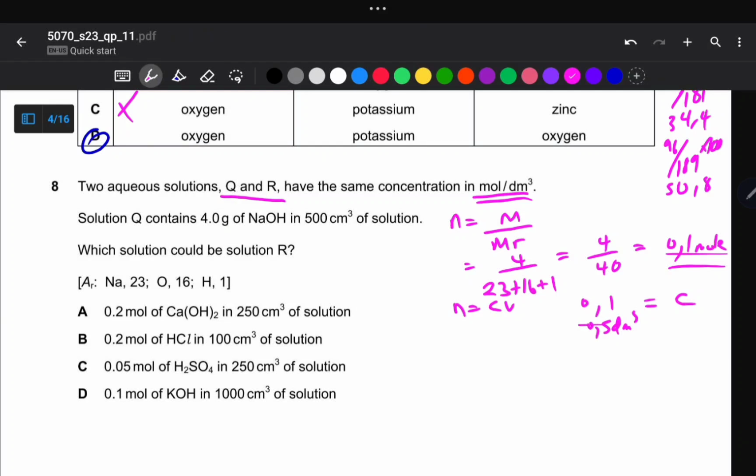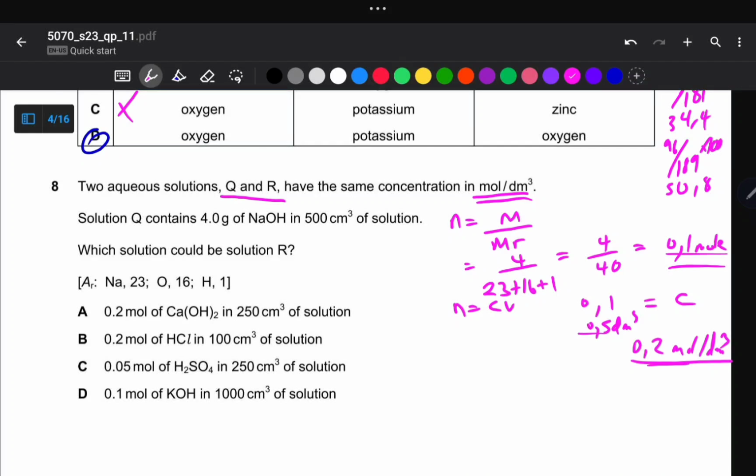So we go straight to our calculator. 0.1 divided by 0.5. So the answer is 0.2 moles per cubic decimeter. So this is the concentration of the solution Q.